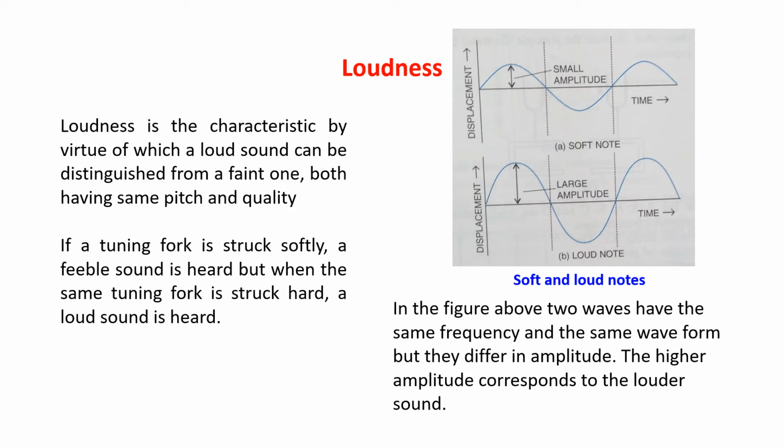The first characteristic is loudness. Loudness is the characteristic by virtue of which a loud sound can be distinguished from a faint one, both having the same pitch and quality. If a tuning fork is struck softly, a feeble sound is heard. But when the same tuning fork is struck hard, a loud sound is heard. Just see here in this graph, the first one is showing the soft note and the second one is showing the loud note.